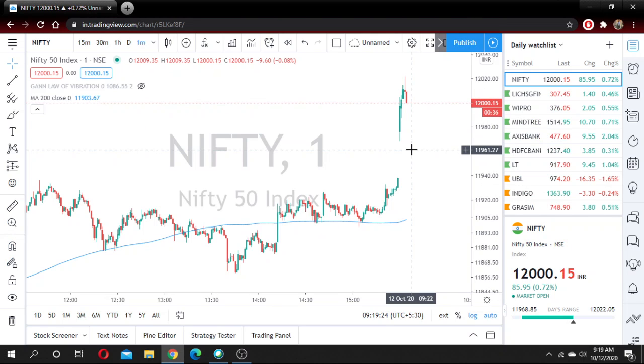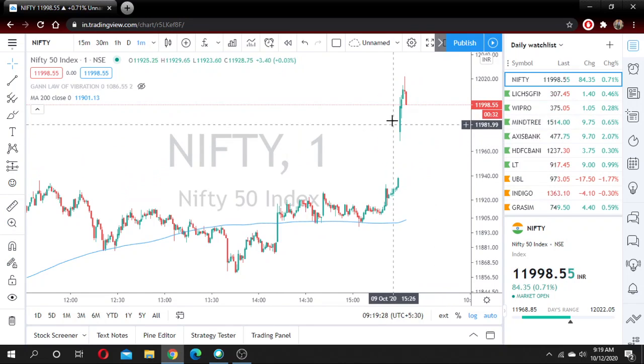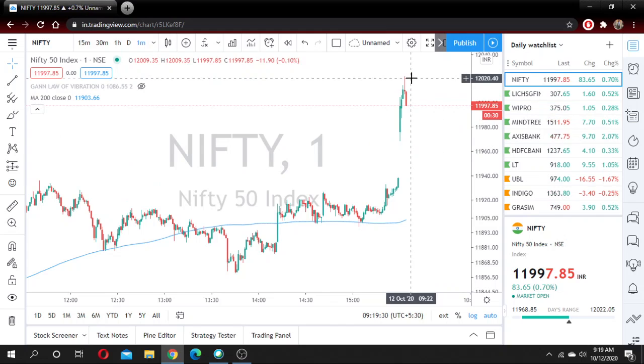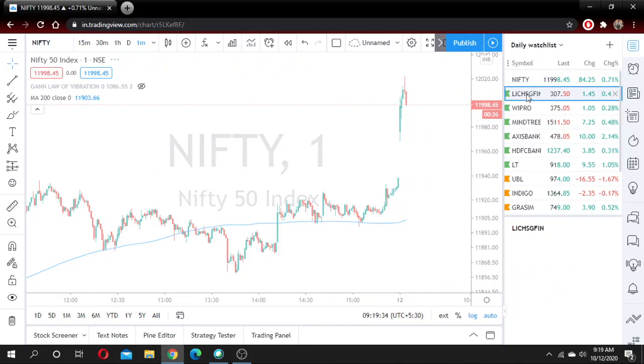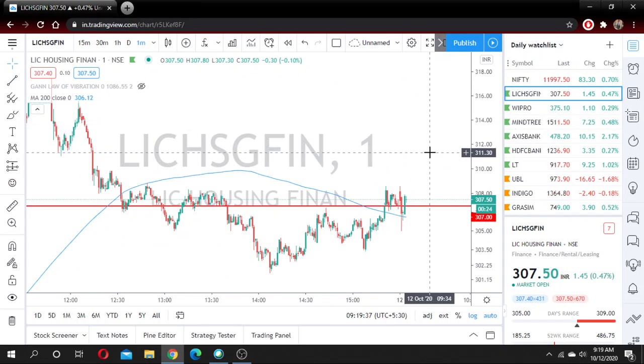Good morning, guys. Today market opened gap up and it is going up. It is just a retracement. I'm seeing two opportunities here to trade: one in LIC Housing Finance and the other in Mindtree.